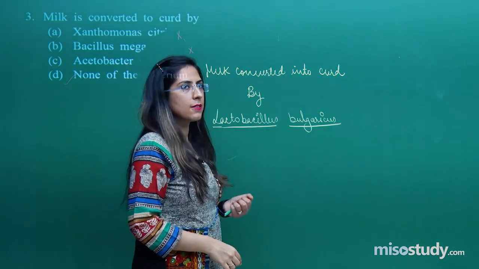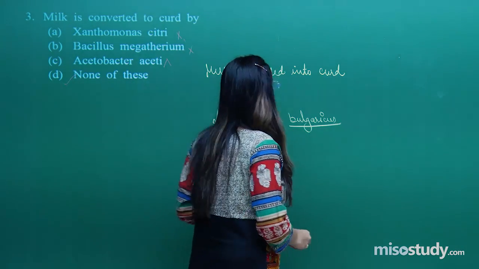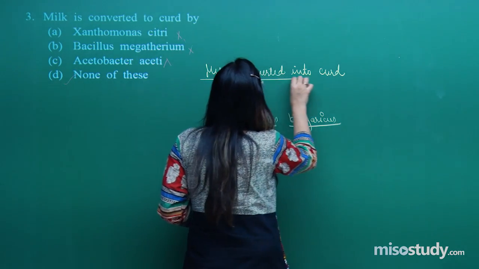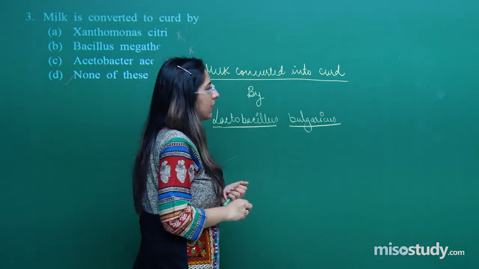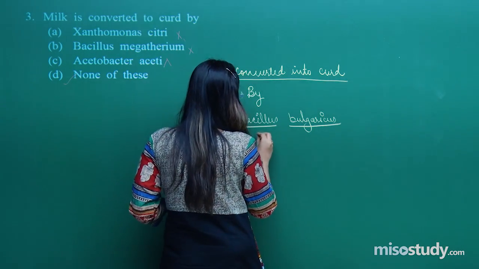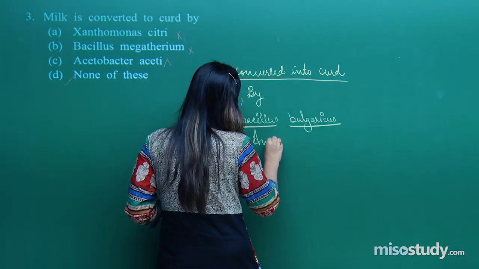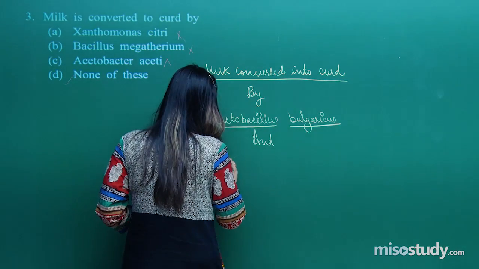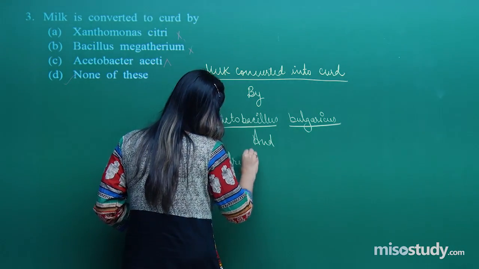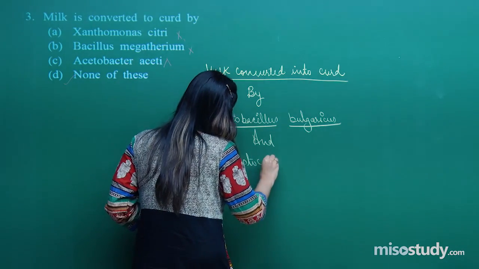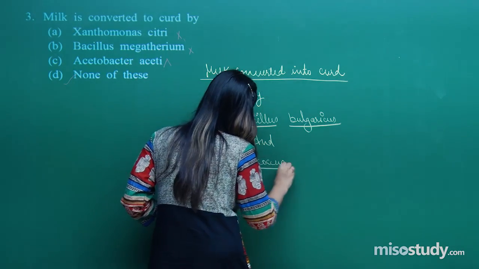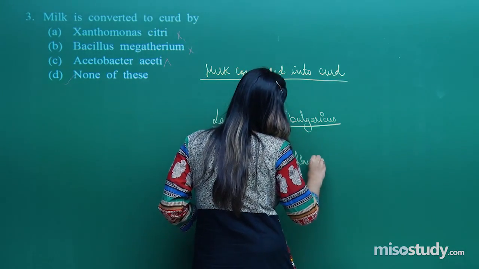Not only this, milk is also converted into curd by another microorganism, which is Streptococcus thermophilus.